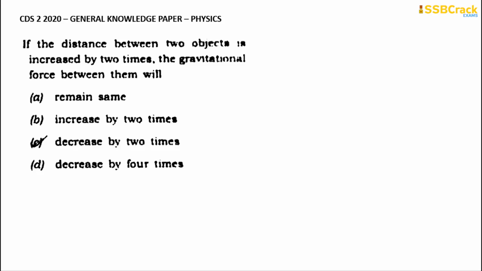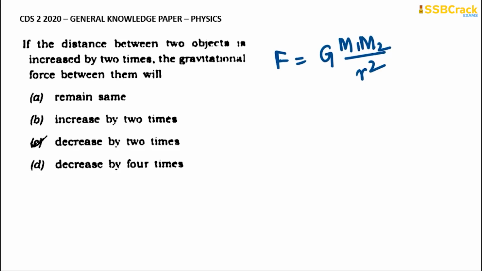We need to understand the formula for the gravitational force between two objects, which is given as capital F equals capital G into M1 M2 by r square. What is this formula? This is taken from Newton's universal law of gravitation. So this is the important formula for the gravitational force between two masses.